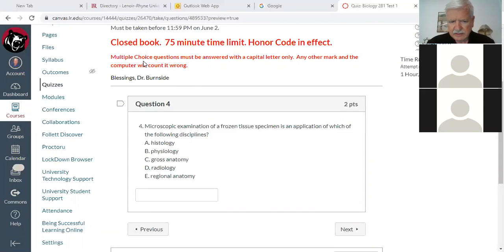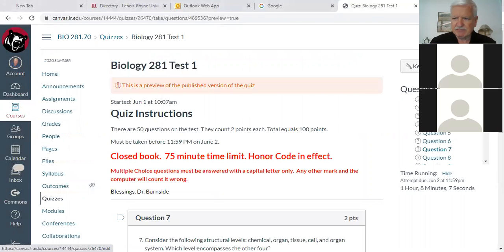So what do you think the answer is? Is it A? A, it's histology. Yes, ma'am. You guys need to try to answer them. I'm not going to be critical if you tell me wrong, because I'm trying to teach you how to take these kind of tests. And the key word is tissue. And when you think of tissue, you should think of histology.